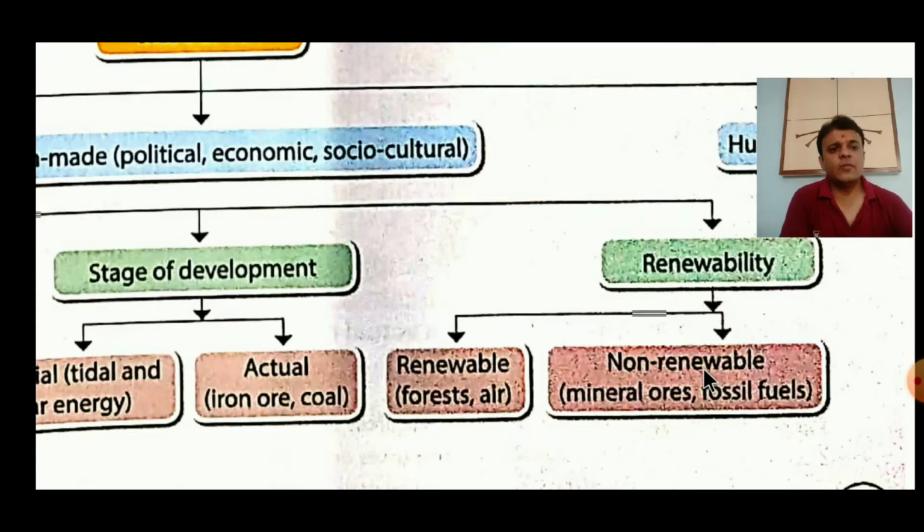The third basis is renewability, and the subclassification of natural resources is renewable and non-renewable. Renewability means the ability to renew itself. So there are basically two types. Renewable means natural resources which renew or replenish themselves, such as forest and air.